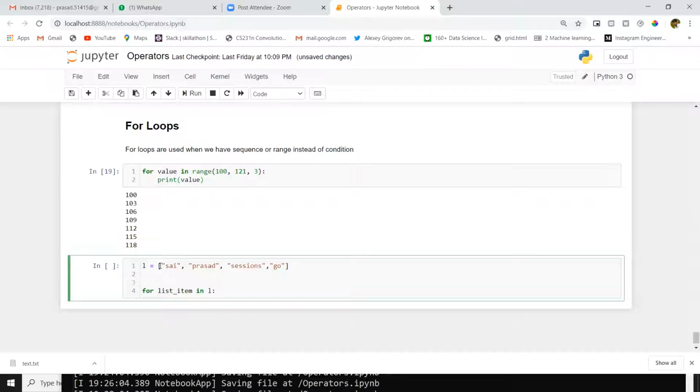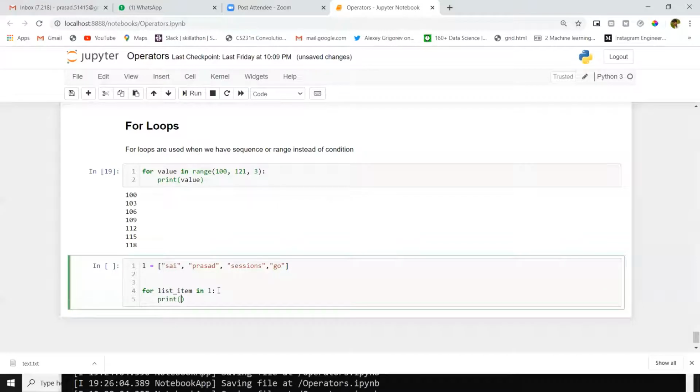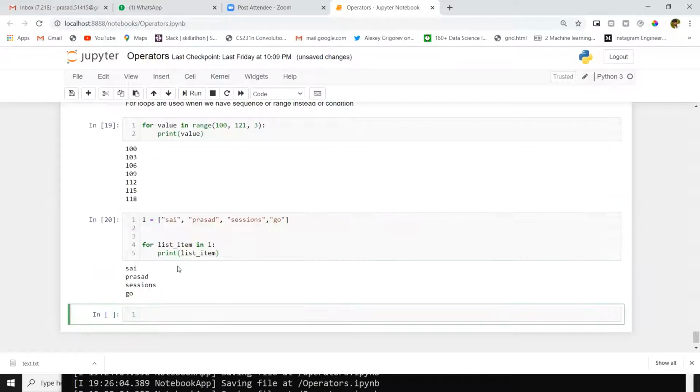After that, that's it. Why? Because a list is a sequence of items, so there is no need to give any range function or any other function. I will give L, the list, directly as the condition here. Then I will print list_item. That's it.